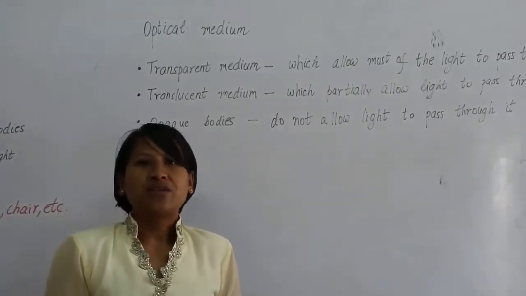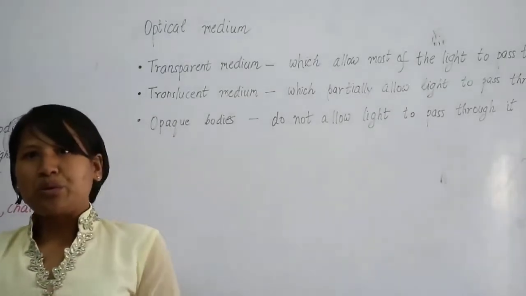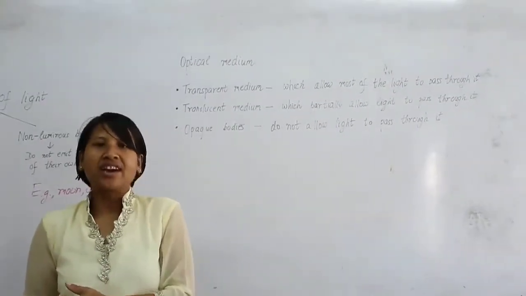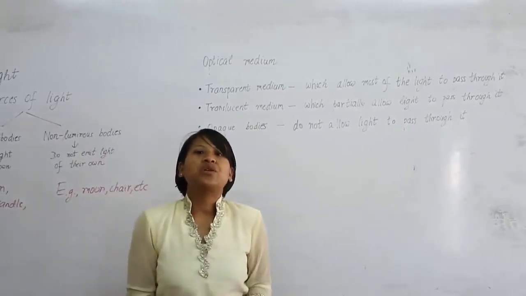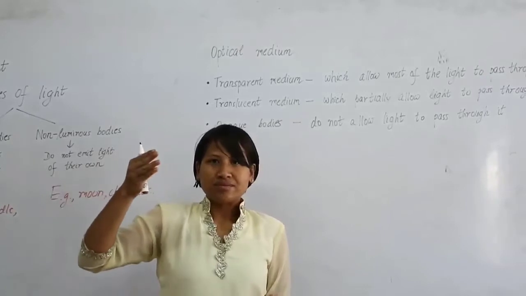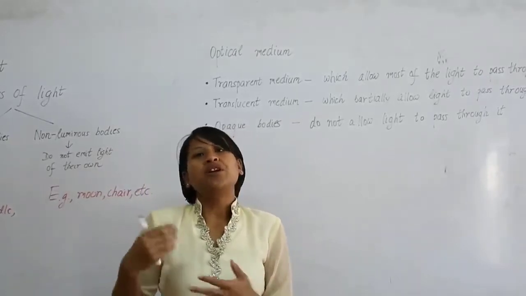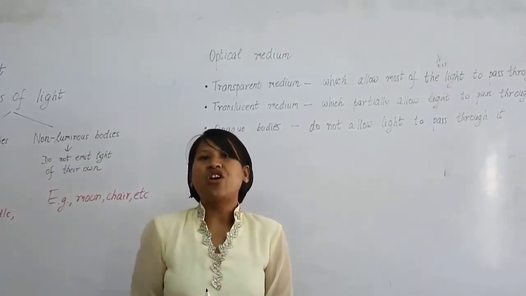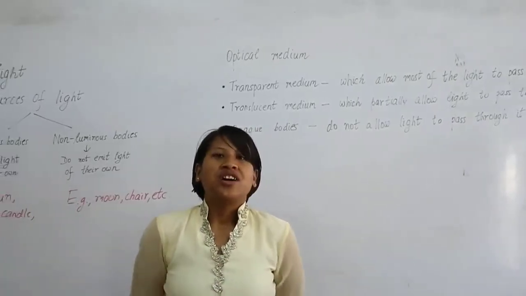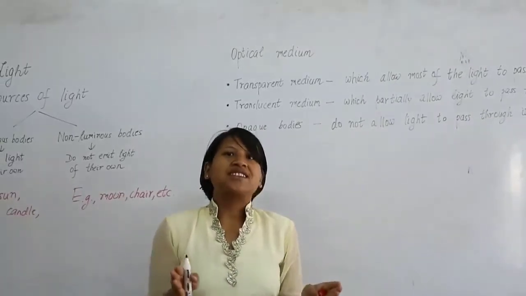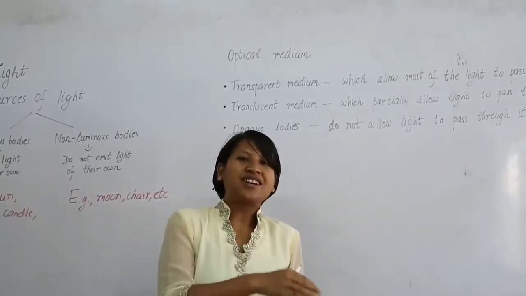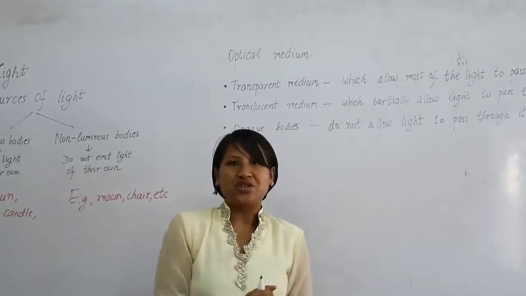Now next we will be considering the nature of light. Nature of light means we want to know more about the characteristics of light. We'll first go back to history.